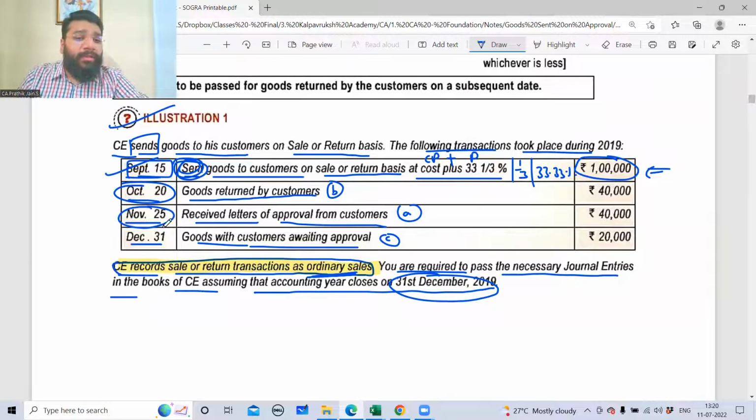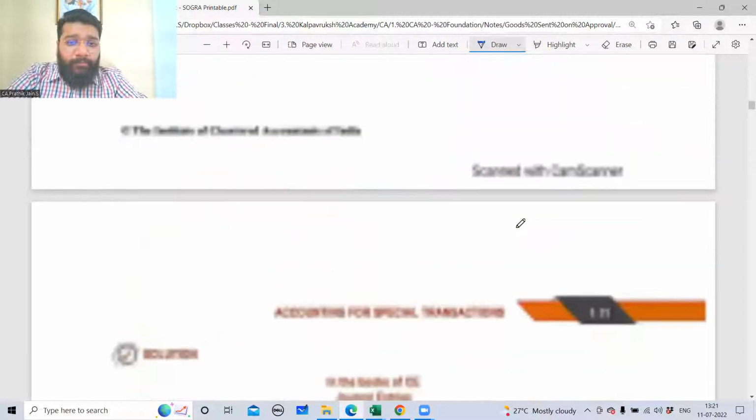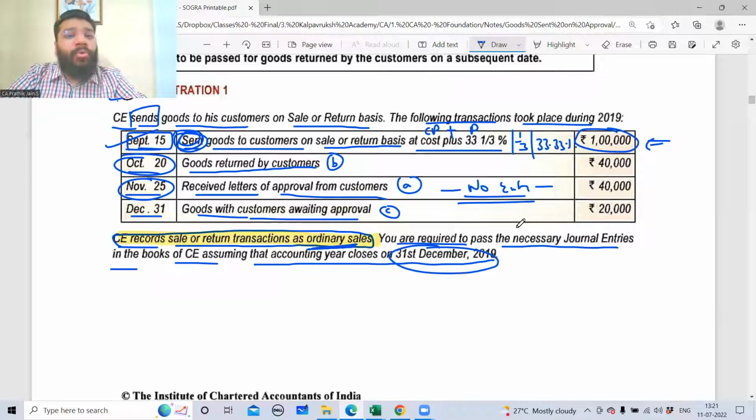Number 25. Received letters for approval from customer. Approval has come. No entry.